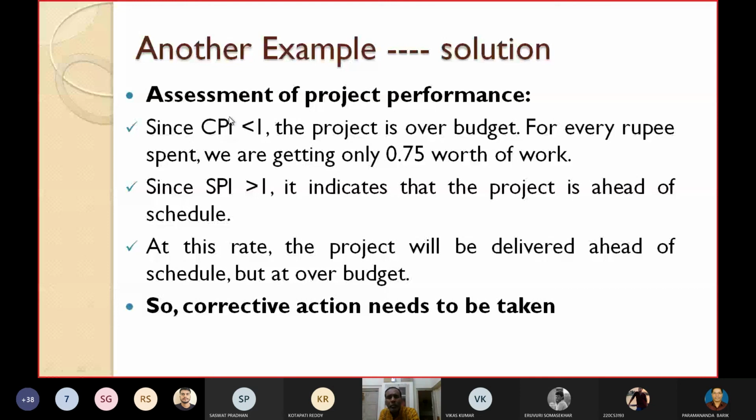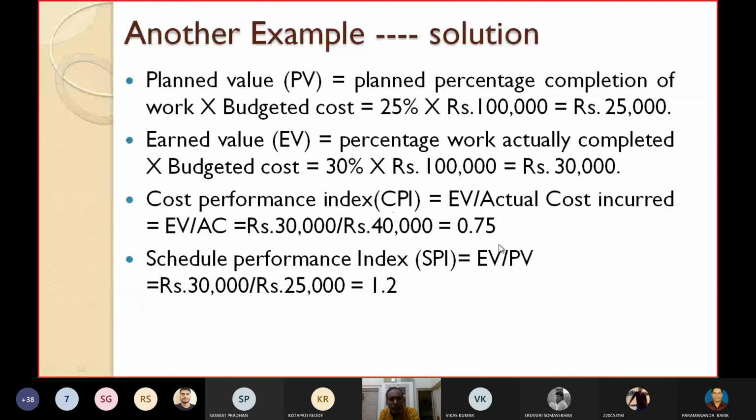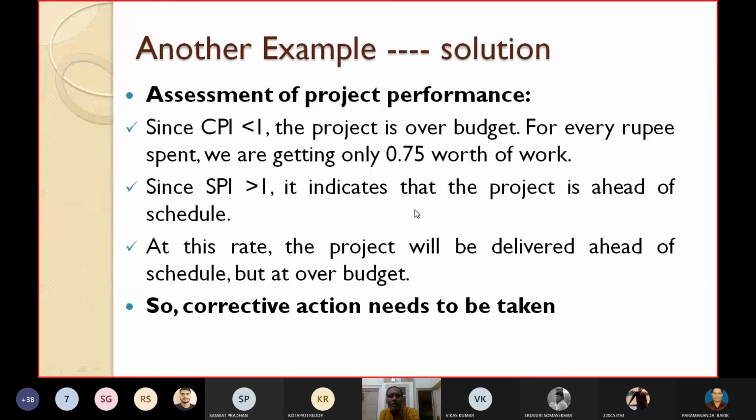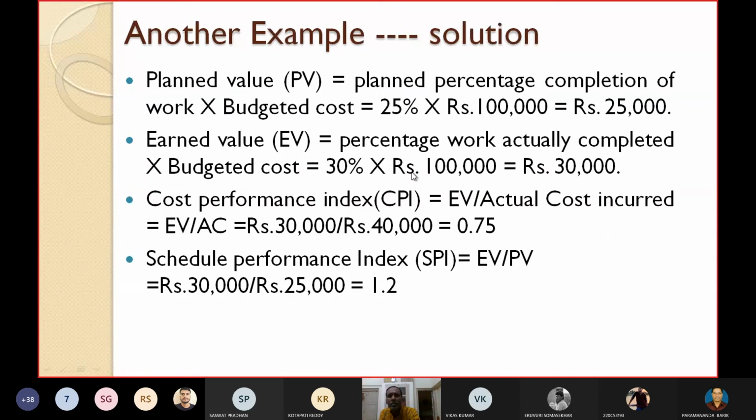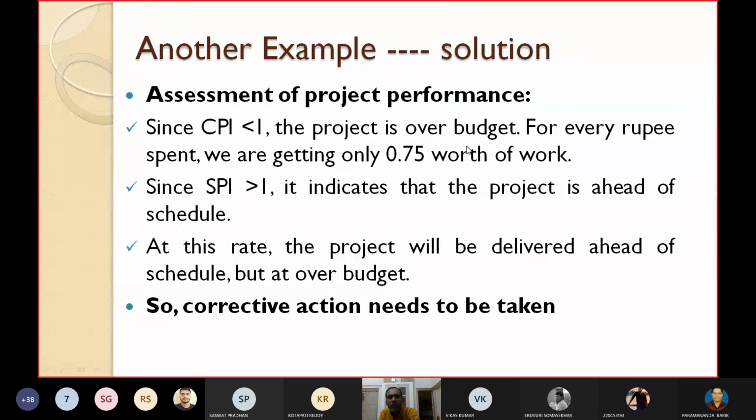The assessment of project performance is given below. Since the CPI value is 0.75, it is less than 1, the conclusion is that the project is over budget. Less than 1 means the cost is more. For every rupee spent, we are getting only how much? We are getting only 0.75 worth of work. So since CPI is less than 1, the project is over budget, and for every rupee we are spending, we are getting only 0.75 worth of work.